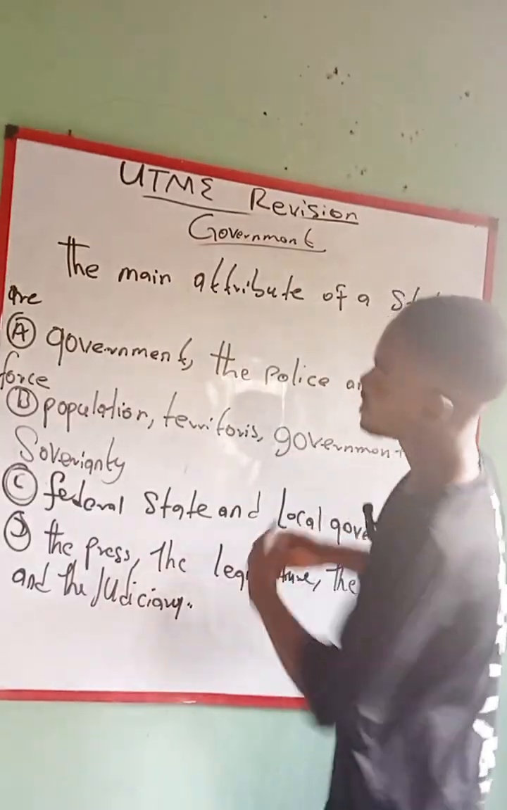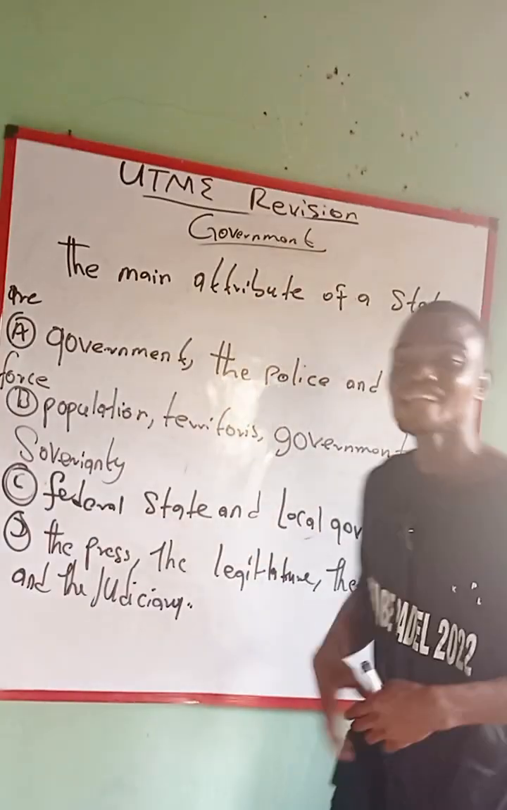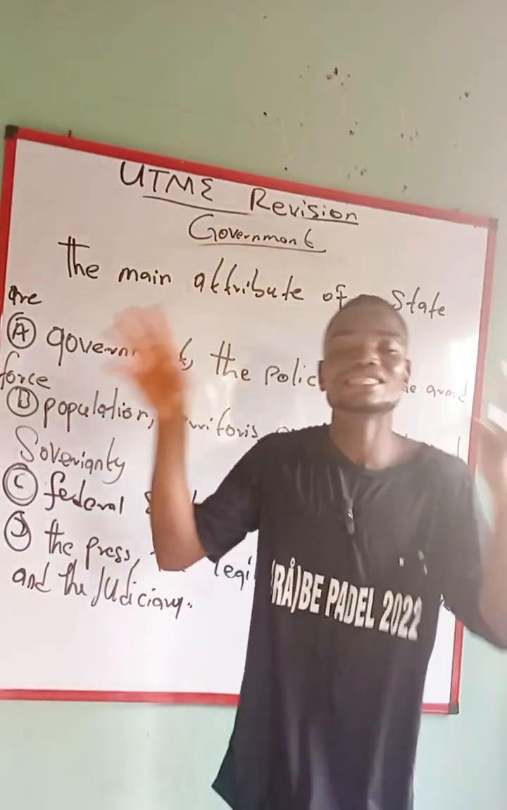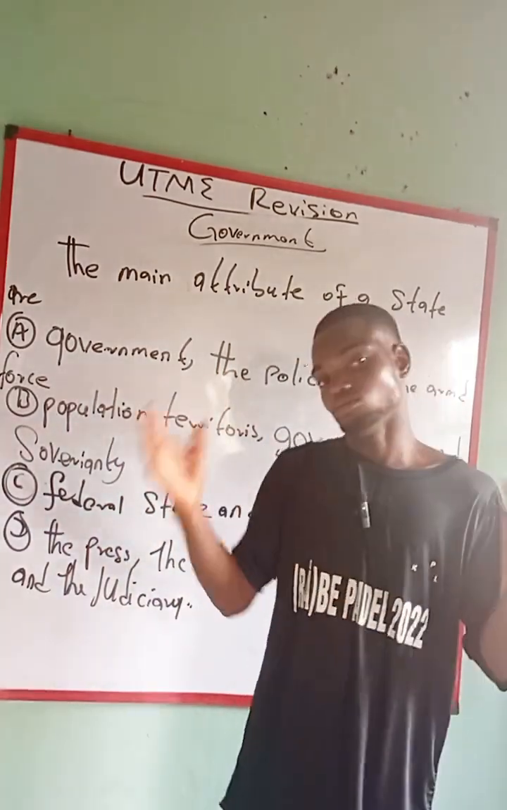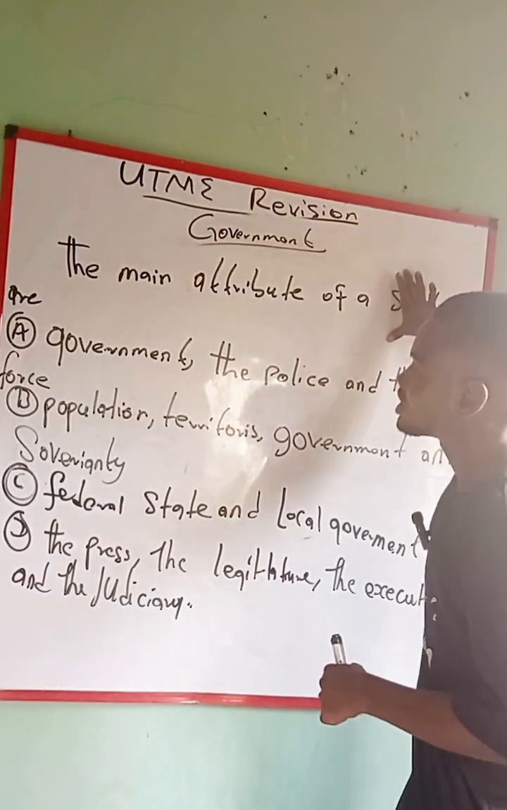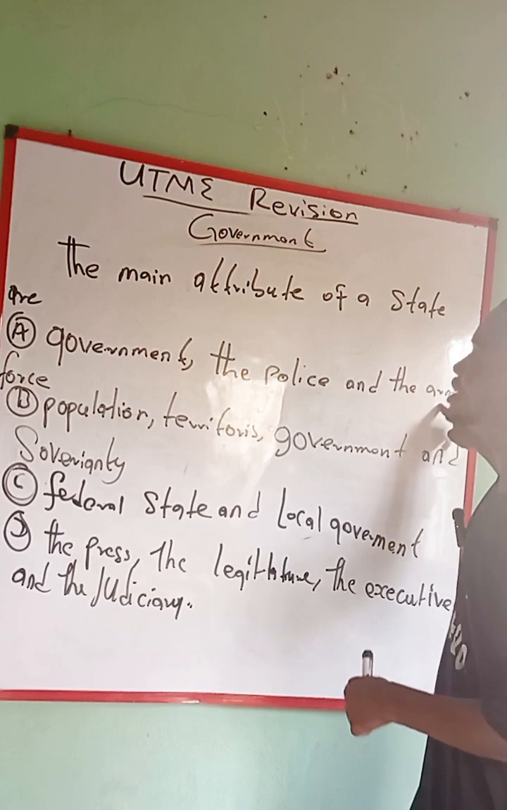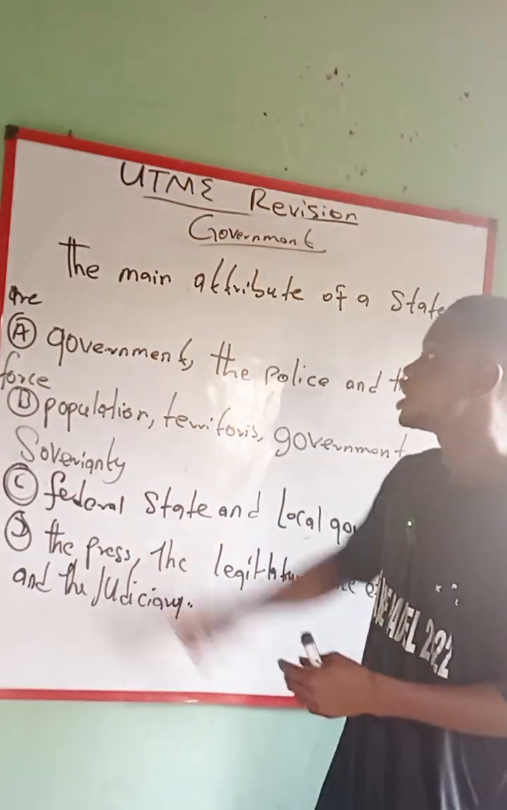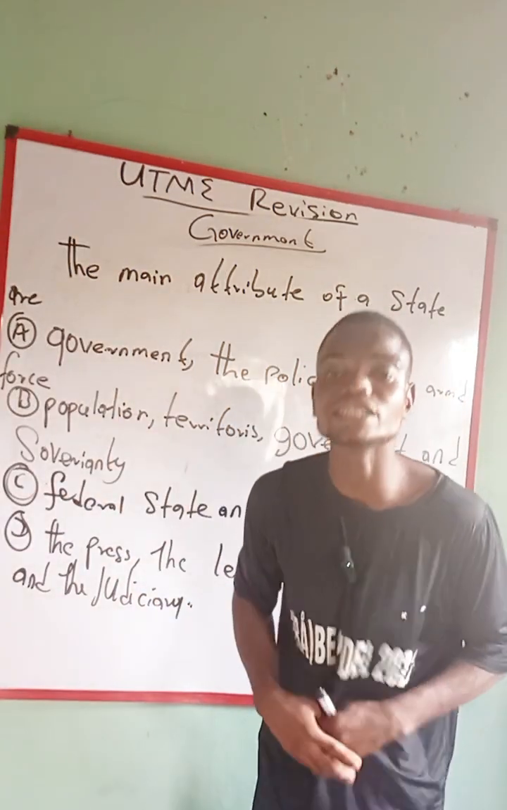Now, what do we mean by state? You are in a particular state, right? Now, what do we mean by attribute? Attribute is everything that something has, or everything that something possesses. Explain it in your own way. Now, here in a state, if you talk about government, the police, the armed force, you only mean those people in higher authority. Government, the police, the army does not contain everything in a state.